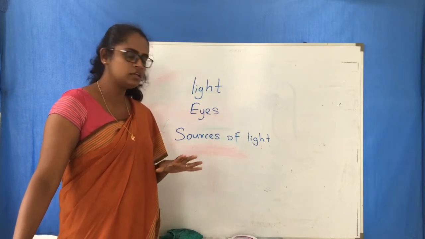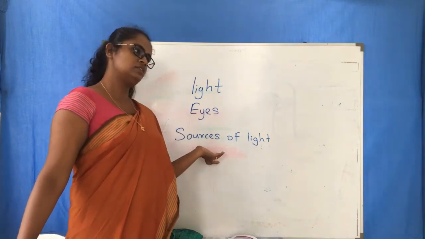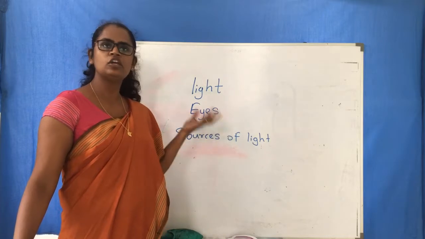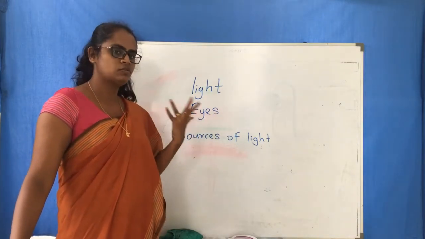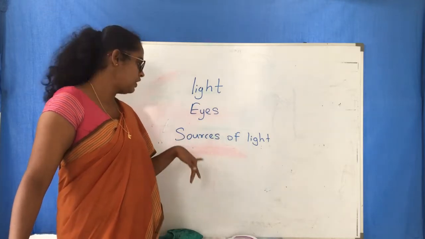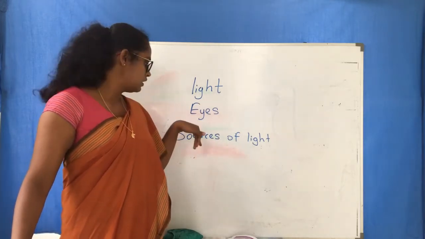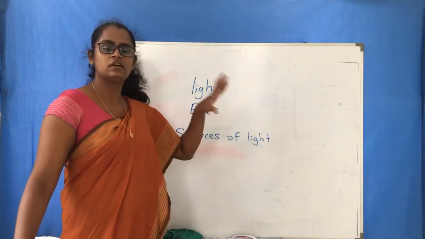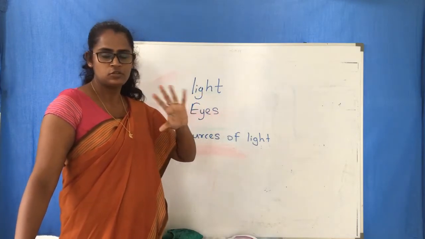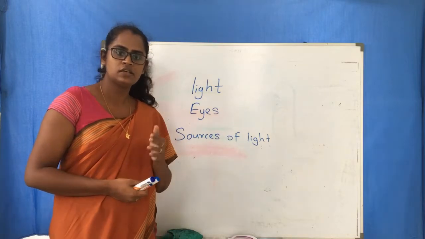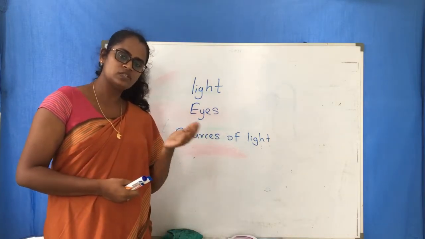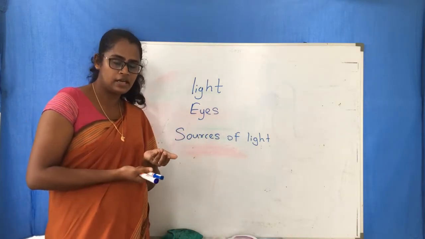You know that, right? But when it is night time, when it is dark, we use bulbs, candles or other types of lamps for light. But our main source of light is the sun. So sources of light means objects which can emit light.